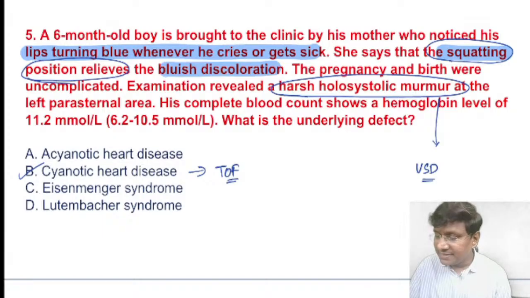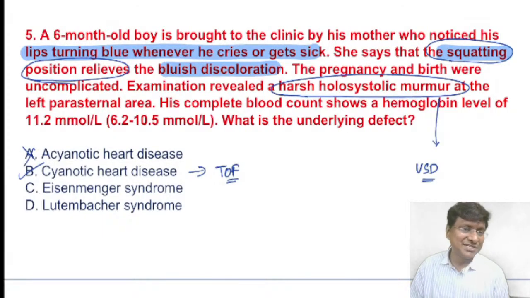Now, this is not acyanotic, because there is a bluish discoloration. Your acyanotic is completely ruled out. Then take Eisenmenger's. In Eisenmenger's, they will have either ASD, VSD, or patent ductus arteriosus, and there will be reversal of the shunt from right to left. Definitely there will be right ventricular hypertrophy.